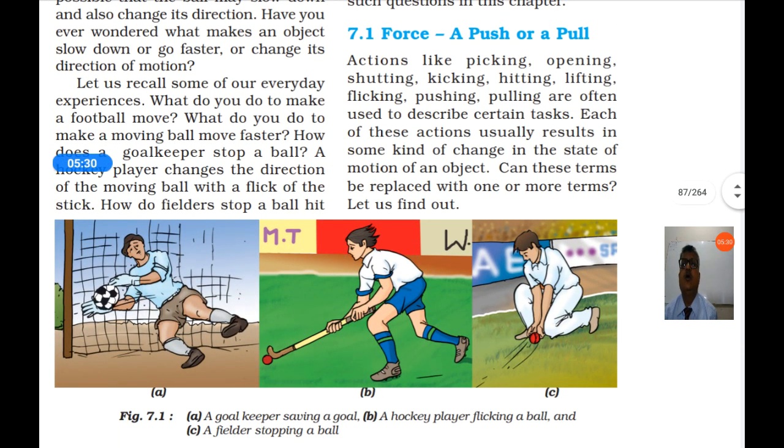Actions like picking, opening, shutting, kicking, hitting, lifting, flicking, pushing, pulling are often used to describe certain tasks. Each of these actions usually results in some kind of change in the state of motion of an object. These actions will either slow down the object, make it move faster, or change its direction.